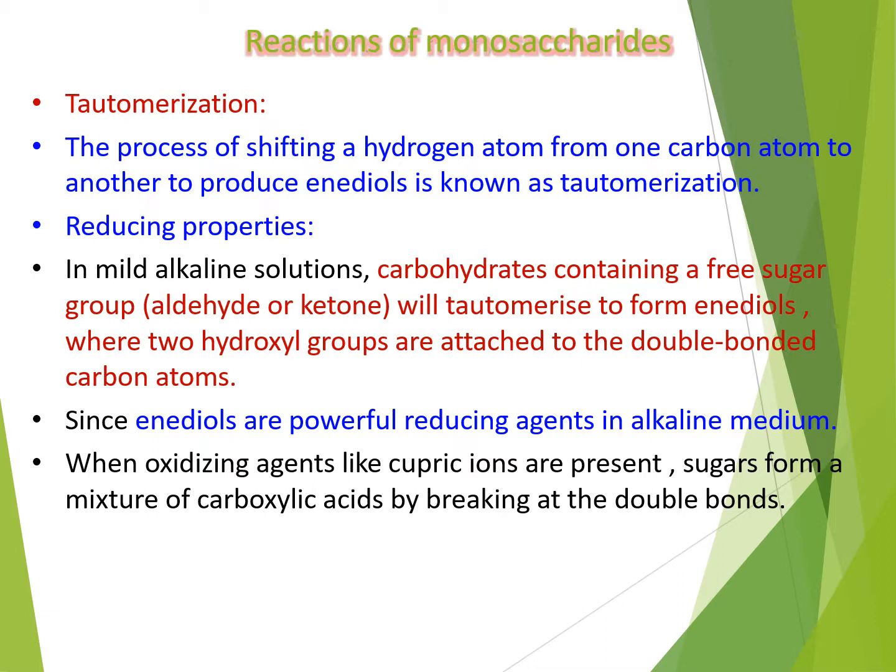And then the next important property is its reducing ability. In mild alkaline solutions, carbohydrates which contain a free sugar group, that is, either an aldehyde or a ketone, will tautomerize to form enediols, where the two hydroxyl groups are attached to the double bonded carbon atoms. Since the enediols are powerful reducing agents in alkaline medium, when oxidizing agents like cupric ions are present, the sugar forms a mixture of carboxylic acids by breaking at the double bond.